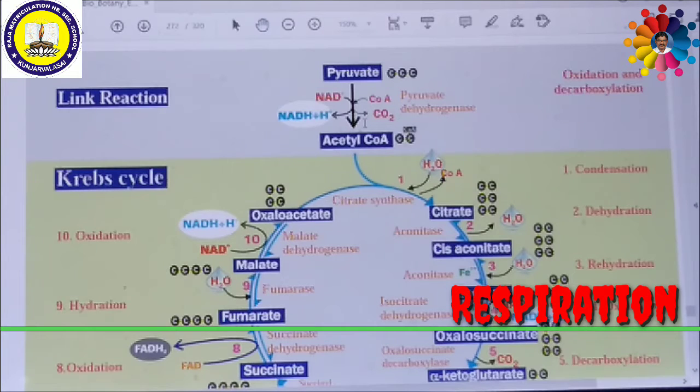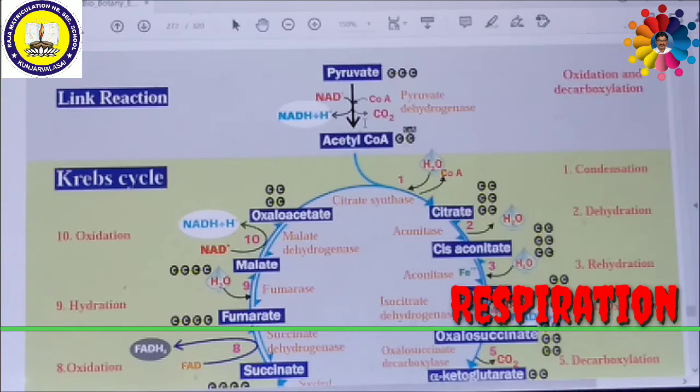So it is producing 3 carboxylic acids, like citric acid, cis-aconitic acid and isocitric acid. That is, citrate, cis-aconitate and isocitrate are produced during this cycle. Hence this is called the tricarboxylic acid cycle or TCA cycle.